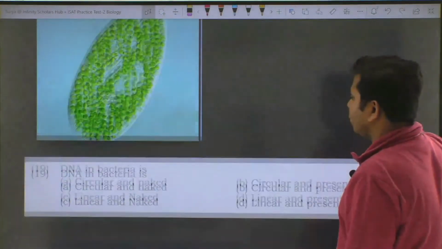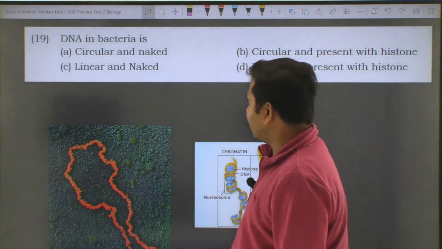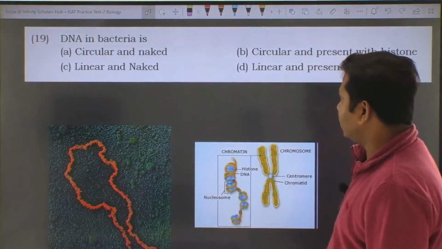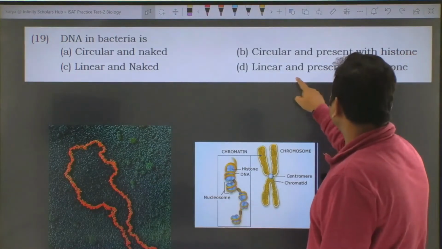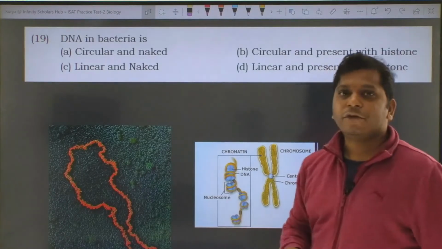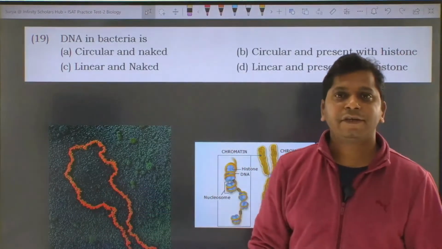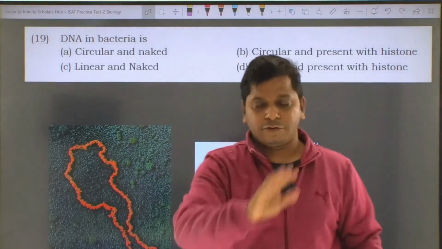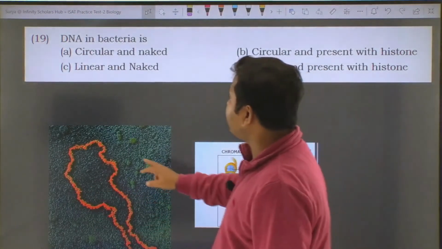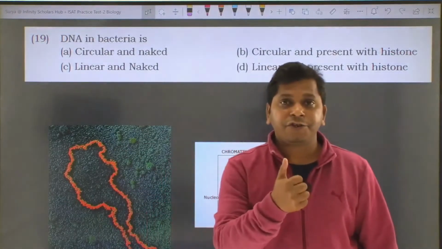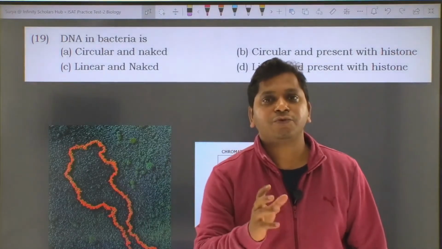Let's move to the next question. DNA in bacteria is circular and naked, linear and naked, circular present with histone, linear and present with histone. The characteristic feature of the bacterial cells or the prokaryotic cells is that they have a circular chromosome. Another interesting feature is that they are not associated with histone proteins.